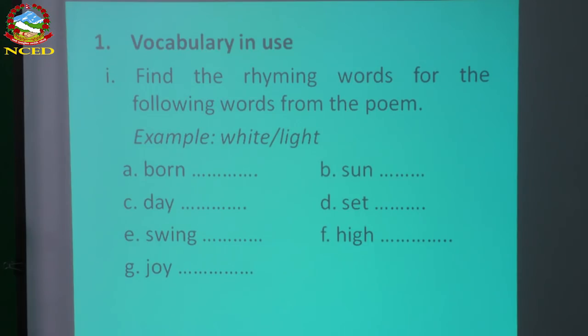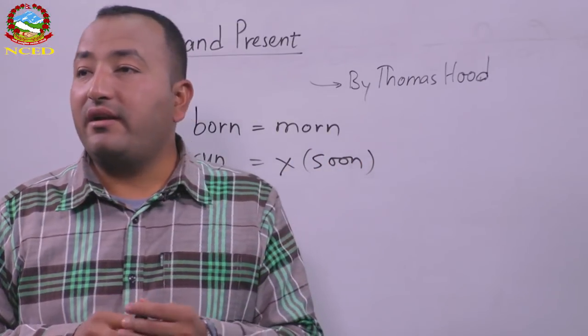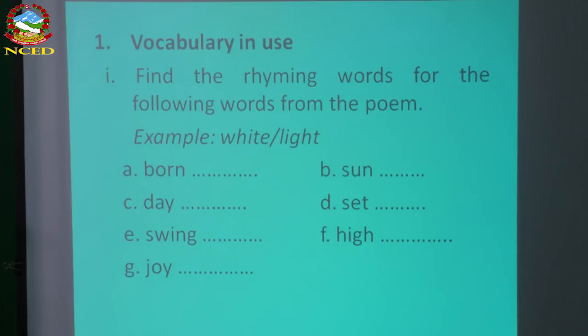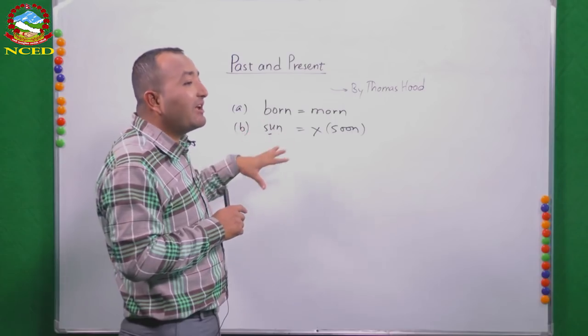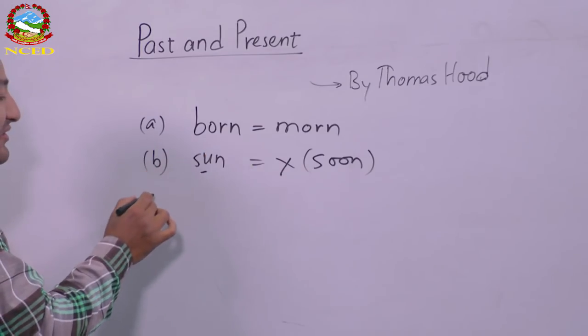Because there is another word, soon, but soon cannot be an exact rhyming word for this. The poet did not want to write a rhyming word for this particular word, because in every stanza you can get the rhyming pattern. Every second line rhymes with the fourth one, in alternation. So the word sun does not have any rhyming word in the poem. Don't take much tension about this.